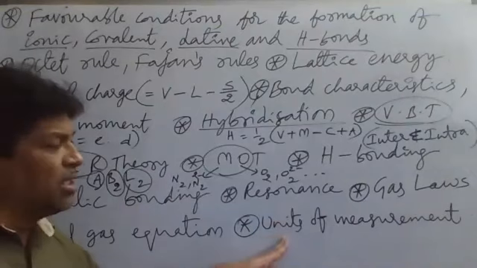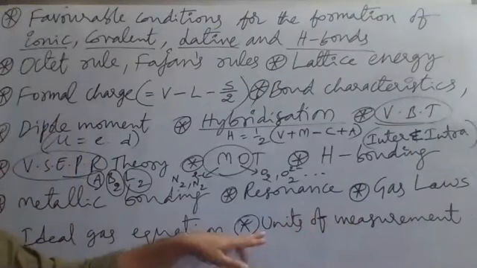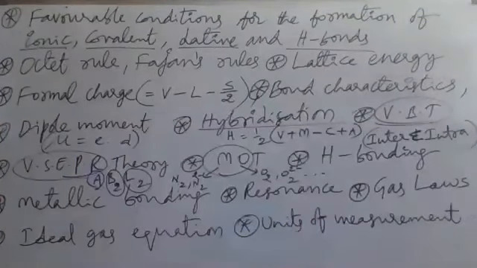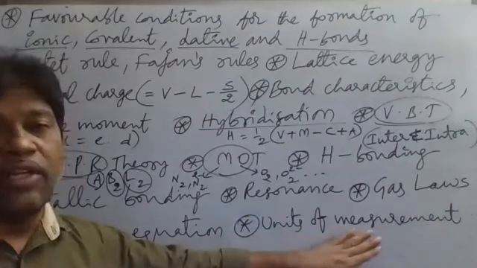Next, units of measurement, you have to concentrate. Pressure is measured in atmospheres, bar, Pascal, Newton per meter square. Many units are there for pressure, and interconversions of one unit into another are important. 1 atm is equal to how many bar, how many Pascal, how many Newton per meter square, 1 liter is equal to how many meter cube, 1 meter cube is equal to how many centimeter cube, and 1 Kelvin is equal to how many degrees Celsius. So units of measurement is also a very important area.